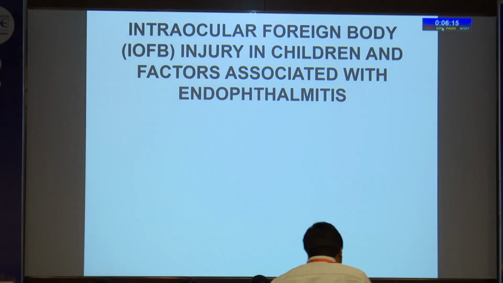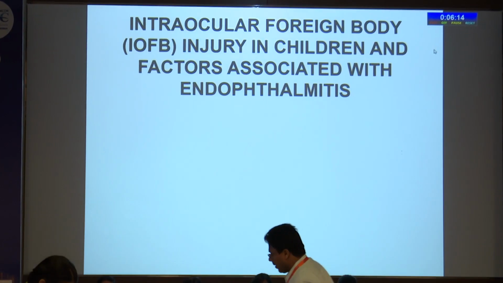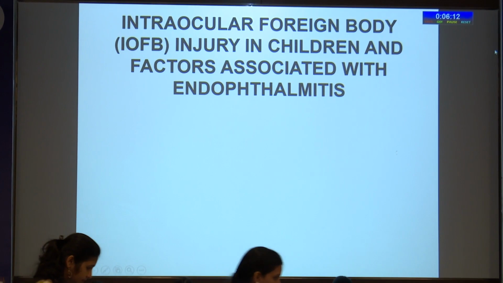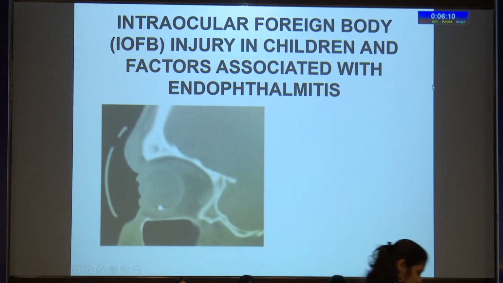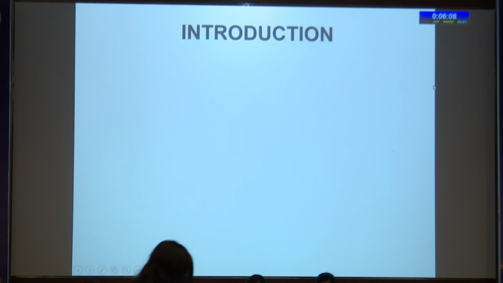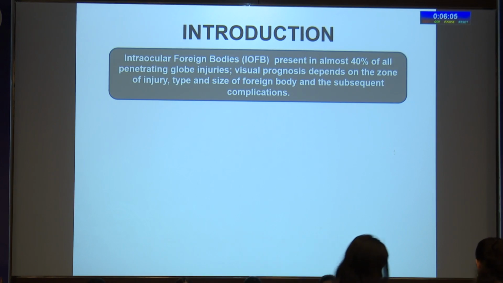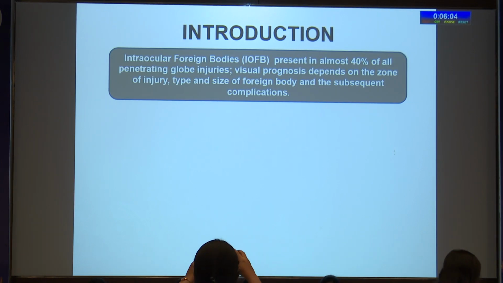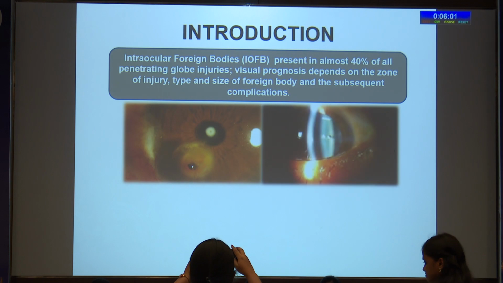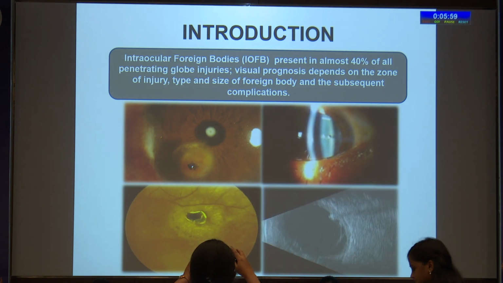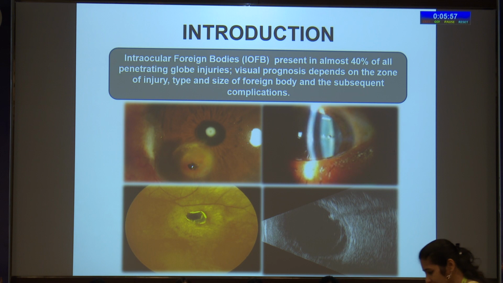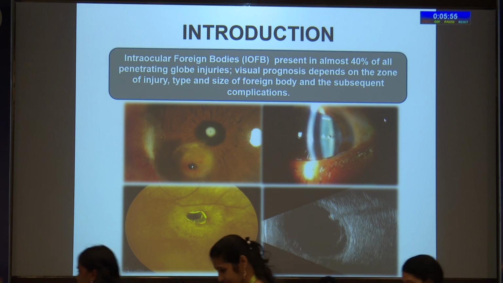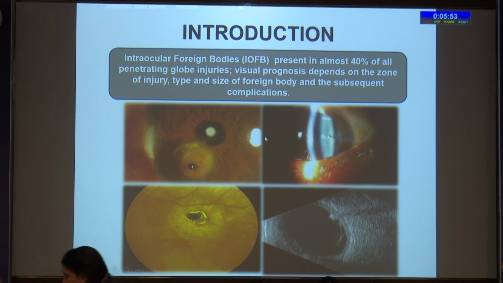I'm Dr. Riya Majumdar, and I'll be presenting a study on intraocular foreign body injury in children and the factors associated with endophthalmitis. Intraocular foreign bodies are present in almost 40% of all penetrating globe injuries. Visual prognosis usually depends on the zone of injury, type and size of foreign body, and the subsequent complications associated with it. Here we can see localizations of different sorts of intraocular foreign bodies.